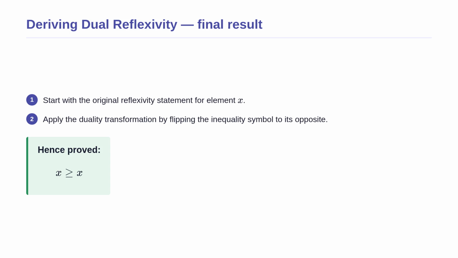Now that we have our first rule, let us prove that its dual is also valid. This step is setting out to establish that the mirror version of reflexivity holds true. We start with our original statement. The mathematical reasoning here is simple. We apply the duality transformation by flipping the less than or equal to symbol directly to the greater than or equal to symbol. The intuition behind why this works is that equality is perfectly symmetrical. Saying x is greater than or equal to x is still a perfectly true statement. This proves that the rule of reflexivity works flawlessly in the mirror world. This brings us to the second foundational rule.